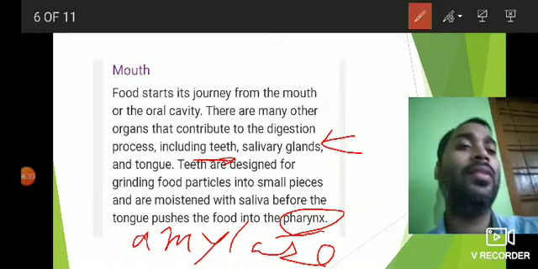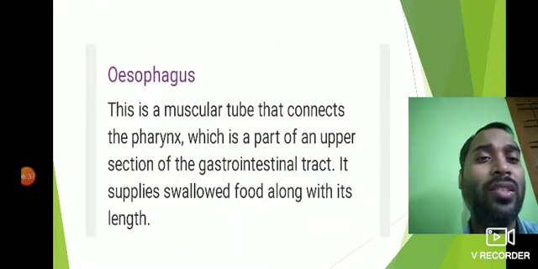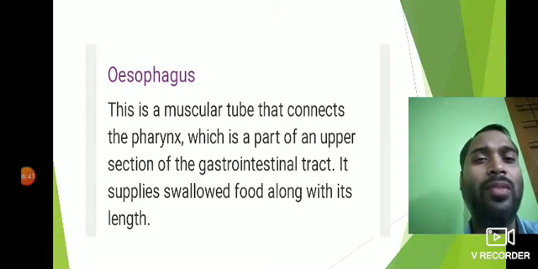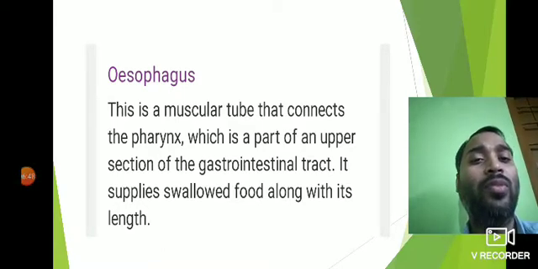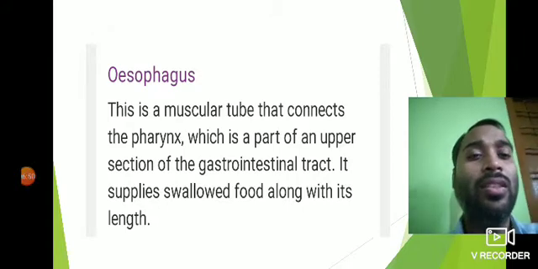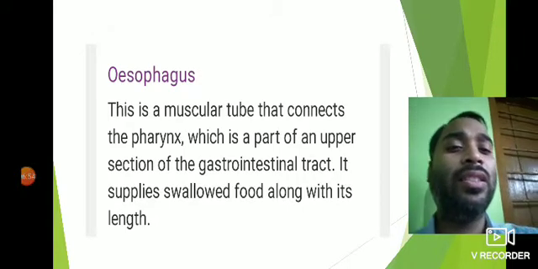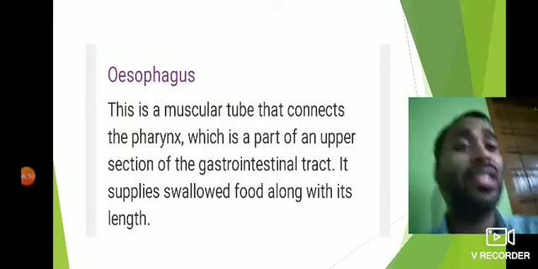Now let us see what happens in the food pipe. The food pipe is basically a muscular tube that connects the pharynx, or we can say right from the mouth, to the stomach. It becomes a pathway for the food to move from the mouth to the stomach, and it is part of the upper section of the gastrointestinal tract, or the digestive tract.